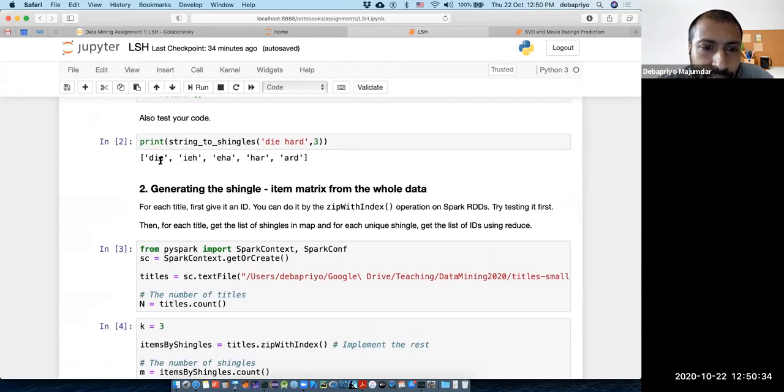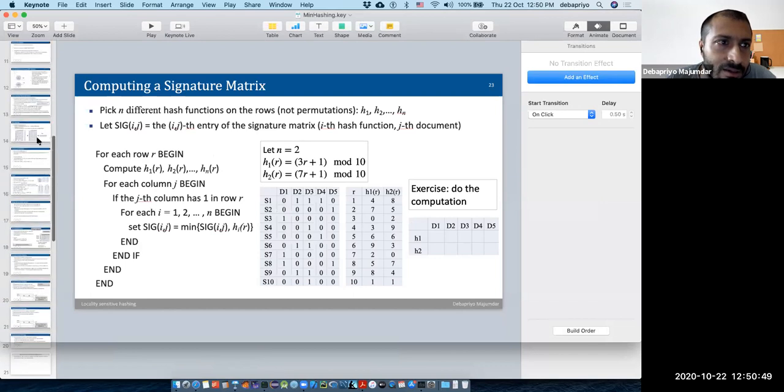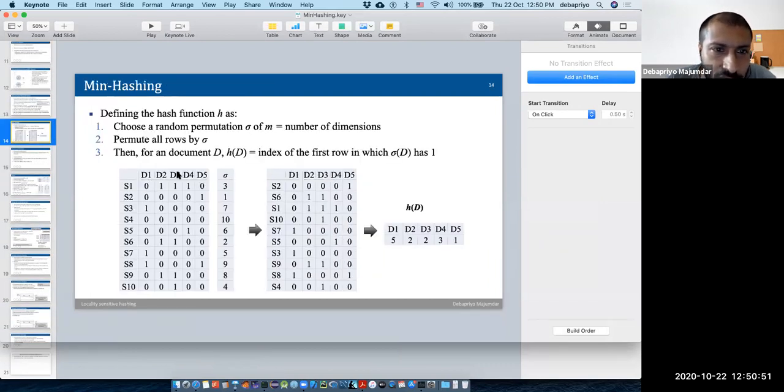First thing we need to do is give movie titles some IDs, because our columns are movies and rows are shingles. So remember our model: columns are movies, rows are shingles.